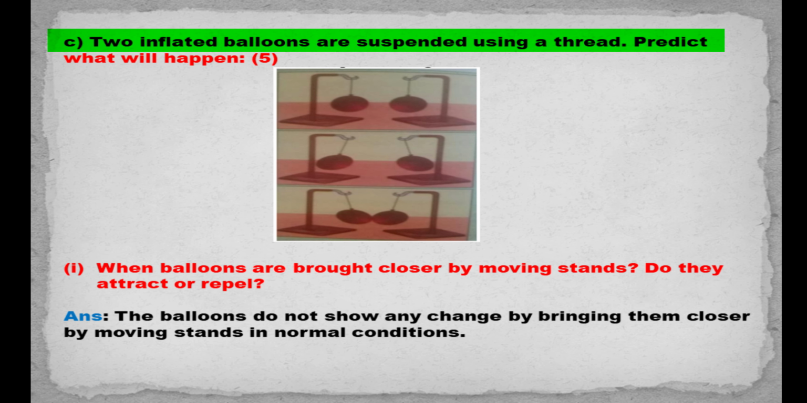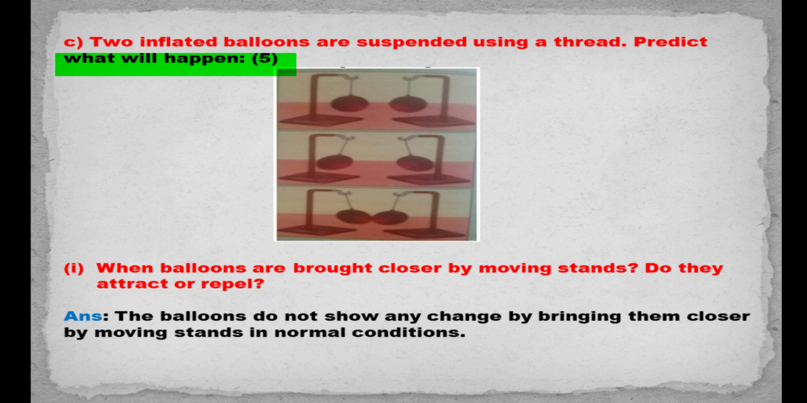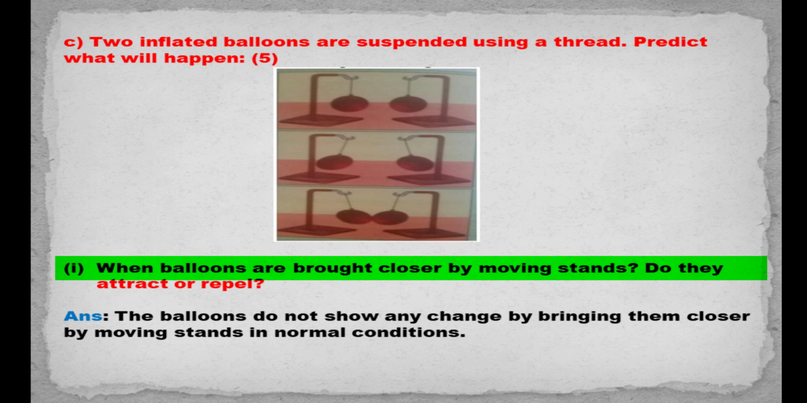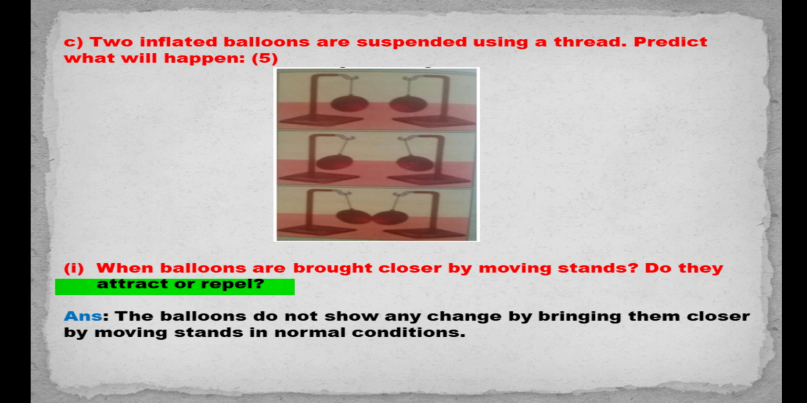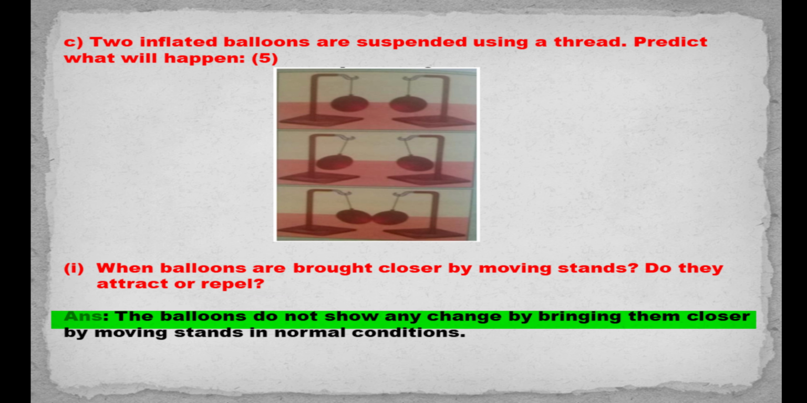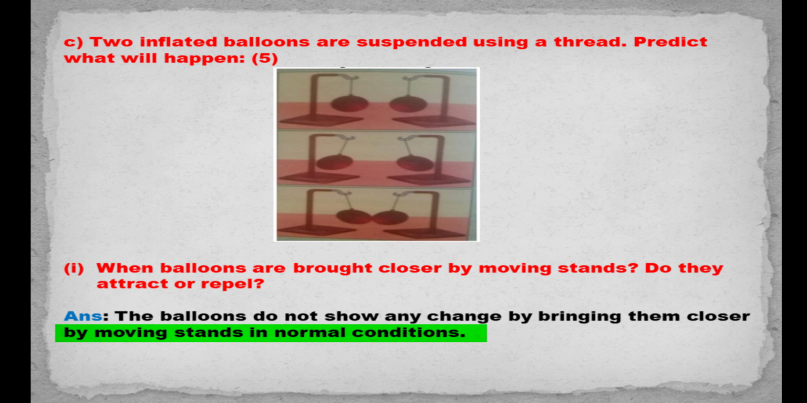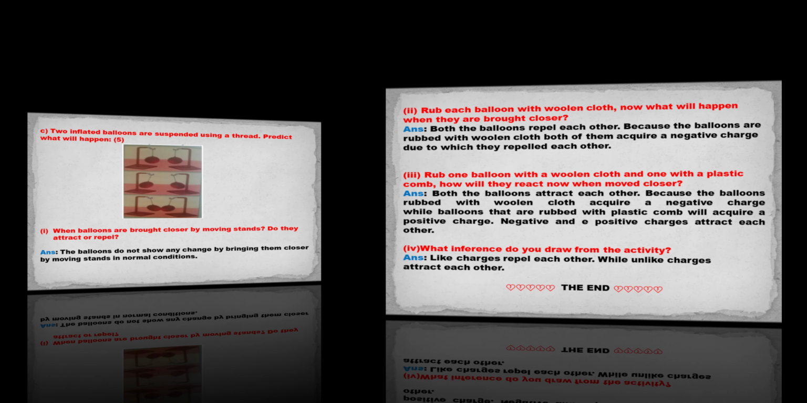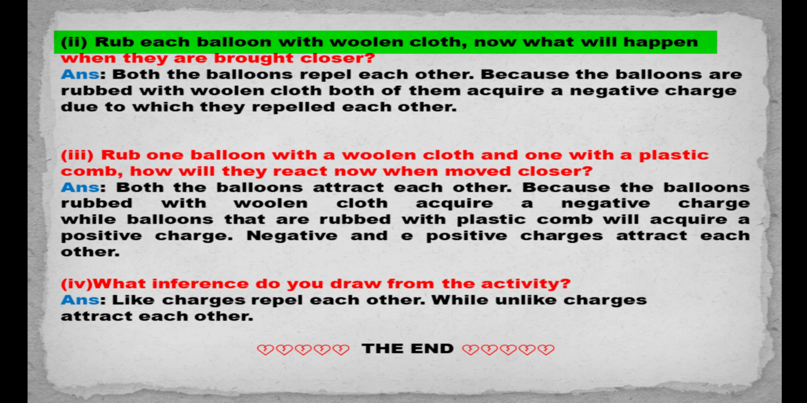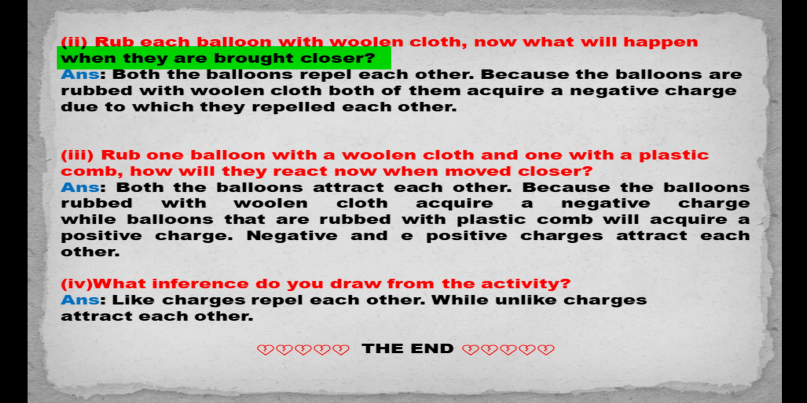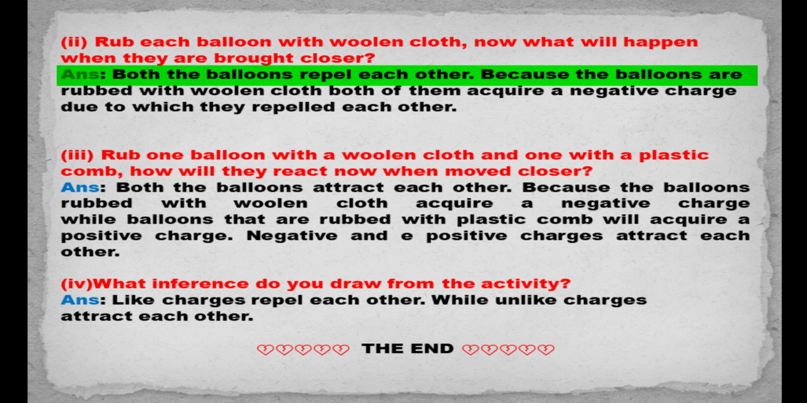Part C. 2 inflated balloons are suspended using a thread. Predict what will happen. 1. When balloons are brought closer by moving stands, do they attract or repel? Answer. The balloons do not show any change by bringing them closer by moving stands in normal conditions. 2. Rub each balloon with woolen cloth. Now what will happen when they are brought closer? Answer. Both the balloons repel each other.